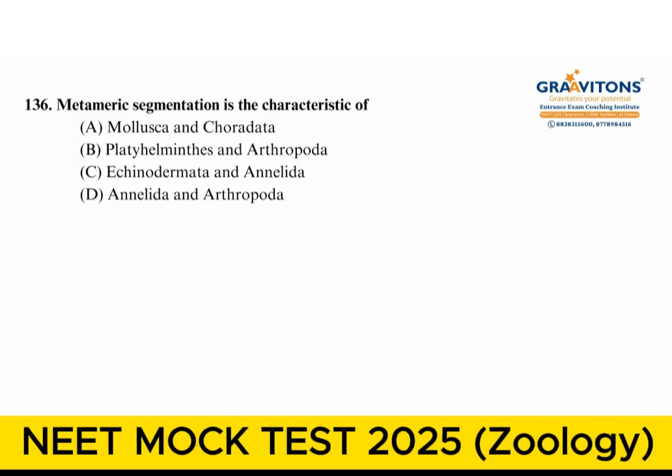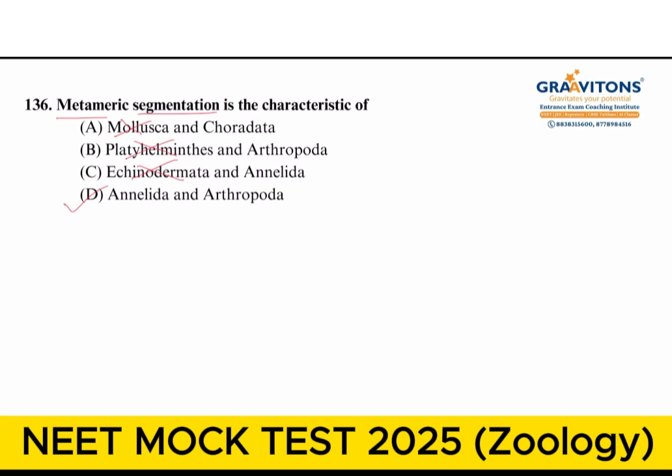So the first question in zoology is: metameric segmentation is the characteristic of. Option A, if you see, Mollusca is an unsegmented organism. Platyhelminthes is pseudo-segmentation, so we should not use the word metamerism there. Echinodermata also is not segmented. So the option is D, Annelida and Arthropoda.